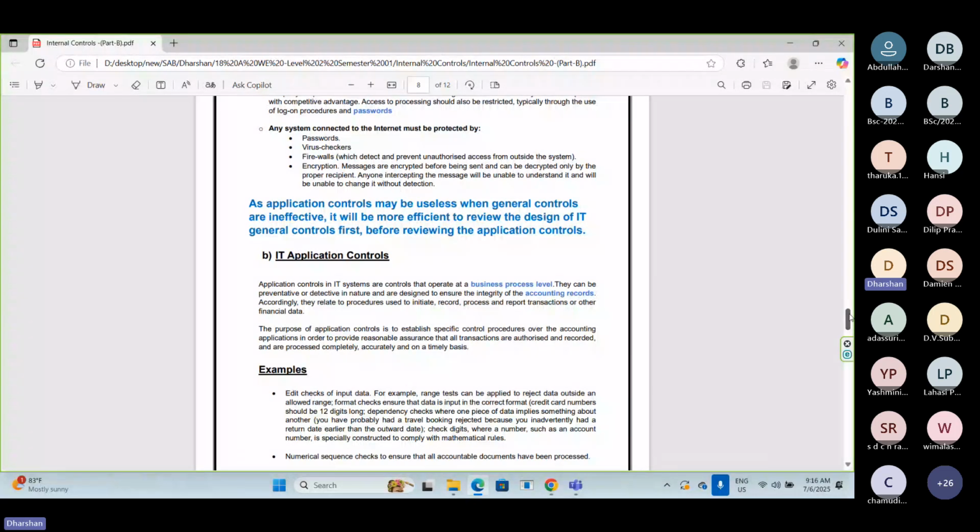In the mobile phone concept, if you don't put a password like a pattern, numbers or fingerprint, what will happen? Anyone can access your mobile phone. So general controls are the most important thing. If a disaster recovery plan or backup procedures are not available, what will happen? In certain situations, the company may face data loss.